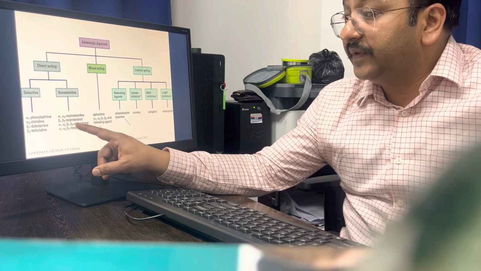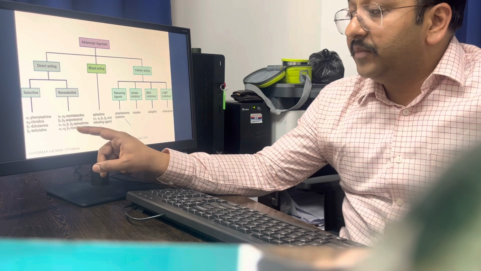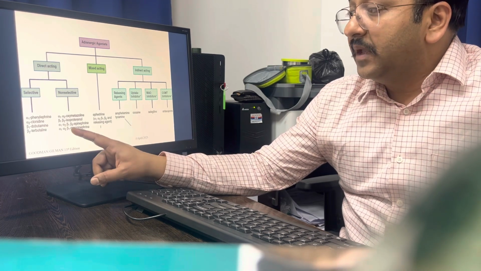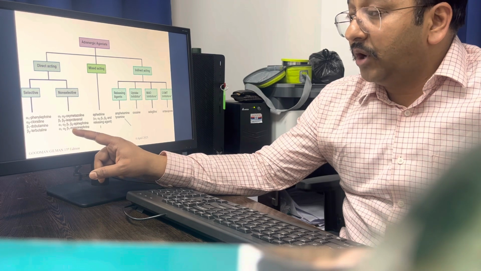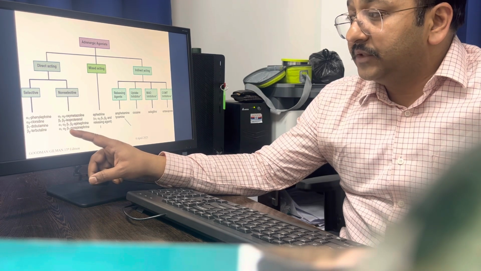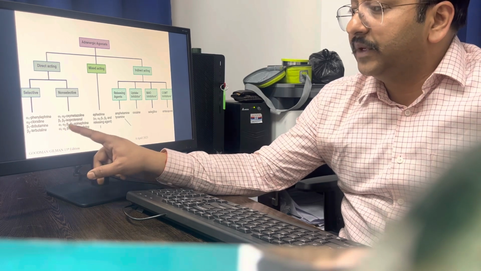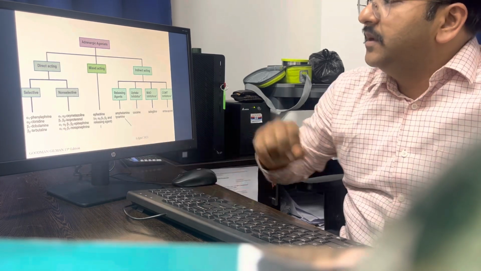Remember the differences between noradrenaline and adrenaline, because it is very important from the receptor point of view. Noradrenaline, it is not all, it only stimulates alpha 1, alpha 2, beta 1, not the beta 2. Adrenaline will stimulate all: alpha 1, alpha 2, beta 1, and beta 2 receptor.